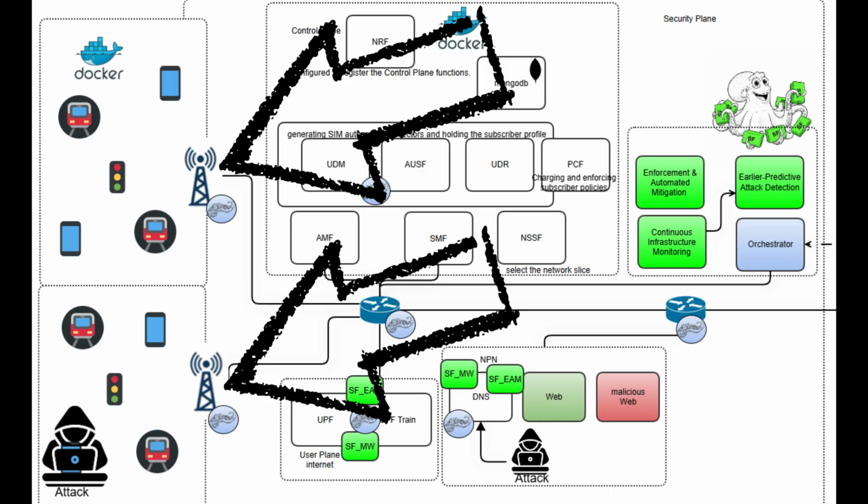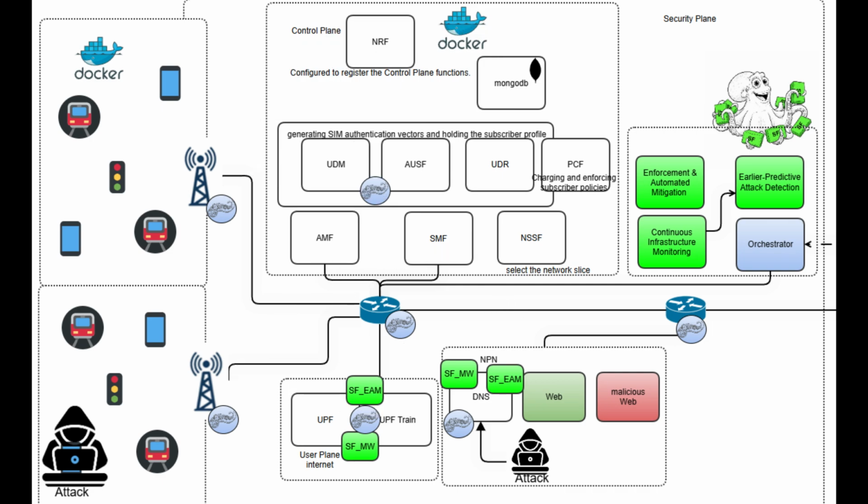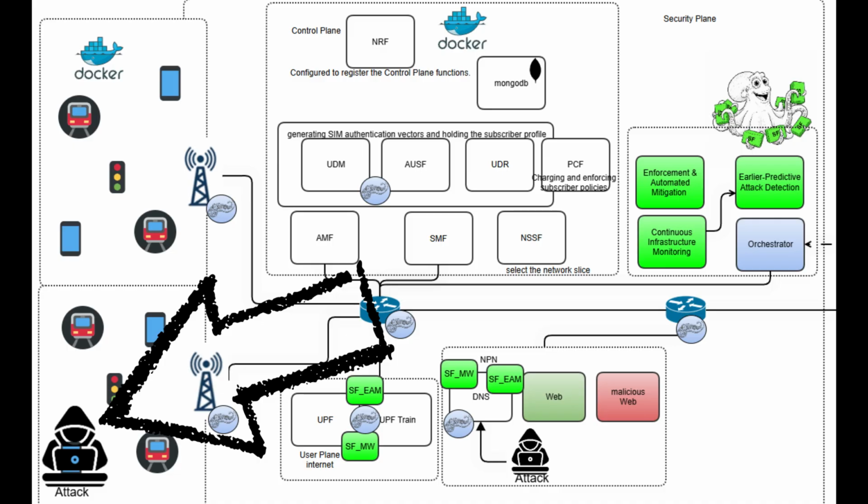On the left side of the diagram are the legitimate users, represented by smartphones and trains connected through G-Node B base stations. These users generate normal traffic and access the services deployed in the network. In the lower left corner, the attacker is also shown, equipped with a device connected to the network whose goal is to intercept DNS queries to redirect users to malicious services.